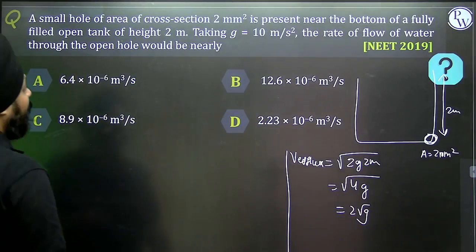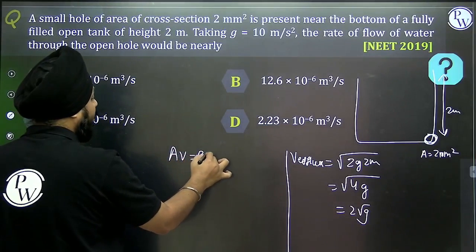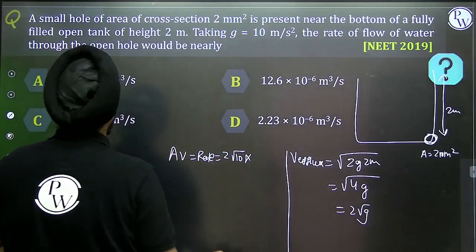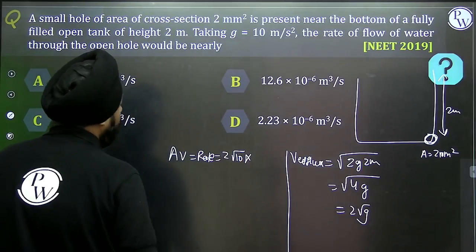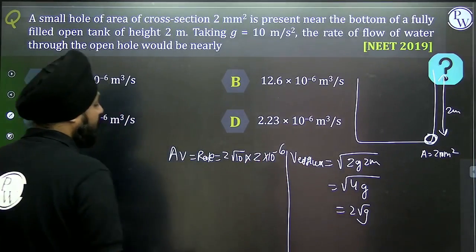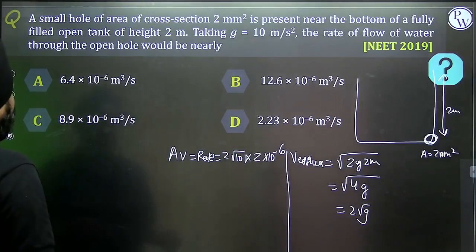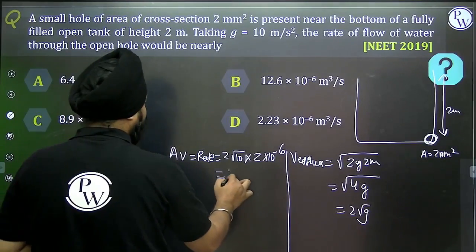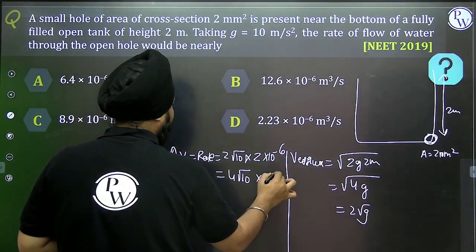What will be the rate of flow? The rate of flow is AV, so that is 2 under root of 10 into the area, which is 2 mm squared. That's 2 into 10 to the power minus 6. So this will be equivalent to 4 under root of 10 into 10 to the power minus 6.